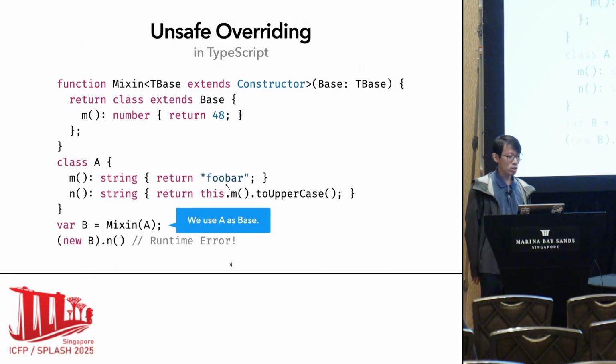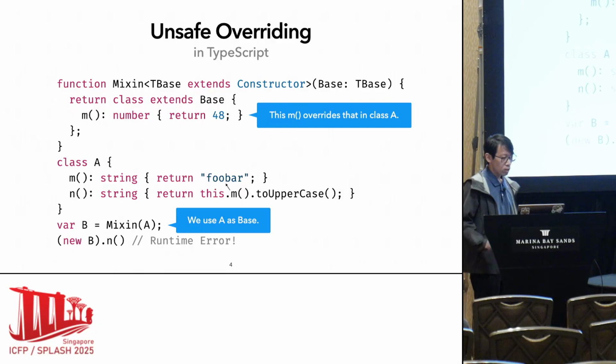And then we use the mixin function with A as the parameter. Since the new m in the mixin function will override the one in class A, then the method n in A depends on the new method in the mixin.